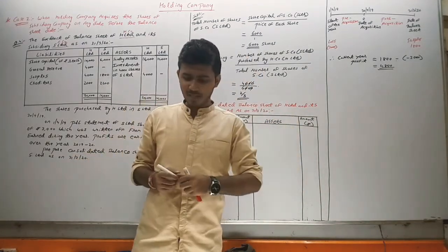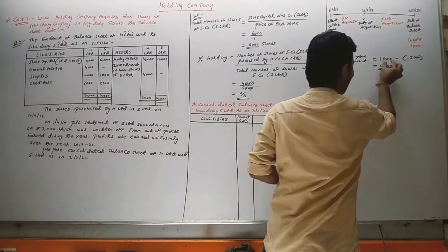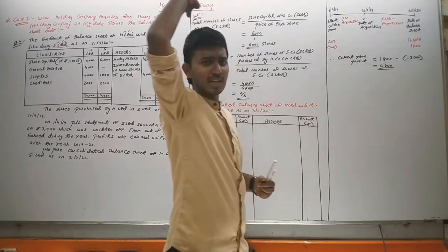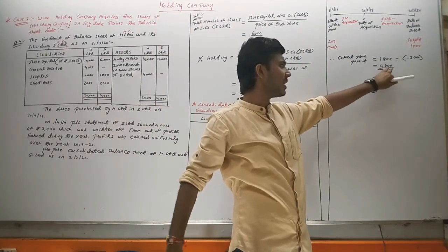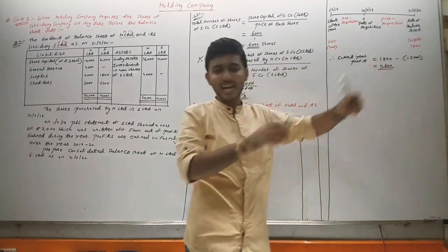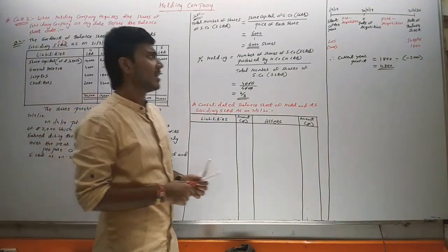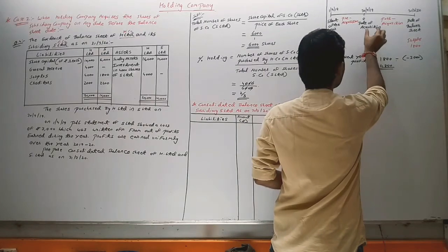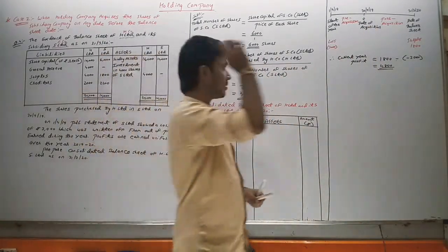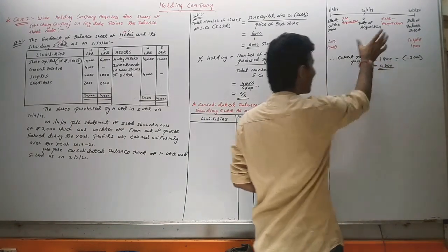So current year profit is 4,800. Okay, because 1,800 is remaining in the profit, and we have written off the 3,000 loss which was at the beginning of the year. So current year profit was 4,800. From this we will deduct 3,000, we will get 1,800 at the end of the year. Okay, now we have to see that whenever the date of acquisition is in the middle of the year, this loss or this profit, the current year profit, will be divided into two parts.